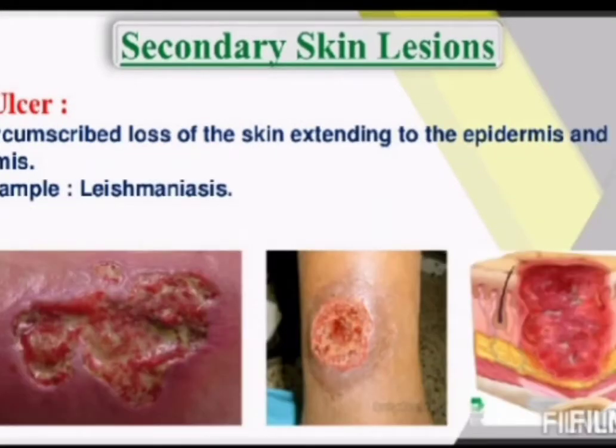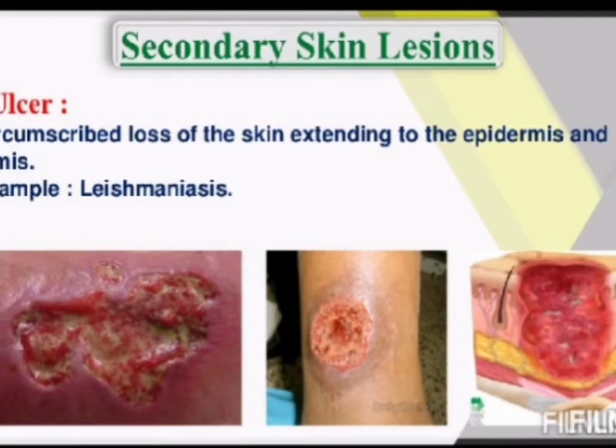Next one is ulcer. Ulcer is a loss of skin extending from the epidermis to the dermis. Most ulcers are irregular in shape and some may be circular, but most are of different shapes. A good example for ulcer is the pressure ulcer.